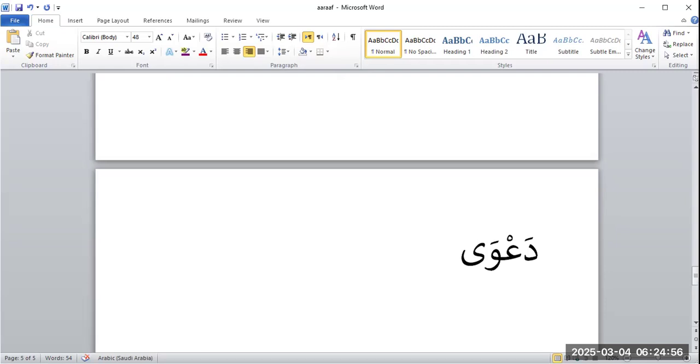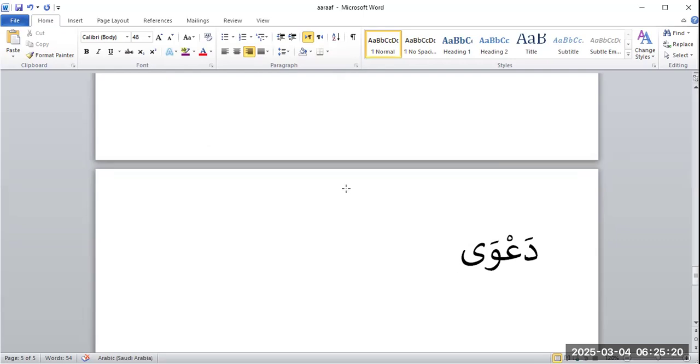So da'wa, all three forms will look like this. You cannot say da. It will actually be da'wa yu or da'wa yun, something like this. But because it is maqsoor, it will be muqaddara. So da'wa is what? It is ismu kana in this case, and it is marfu bi dhamma muqaddara.